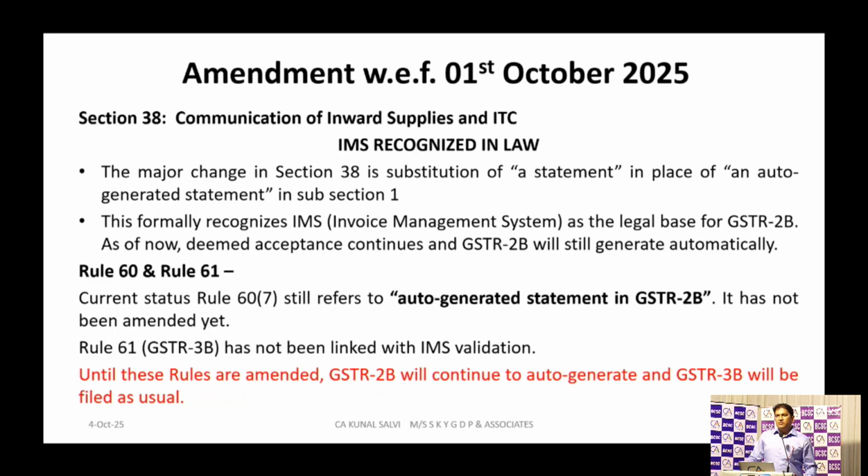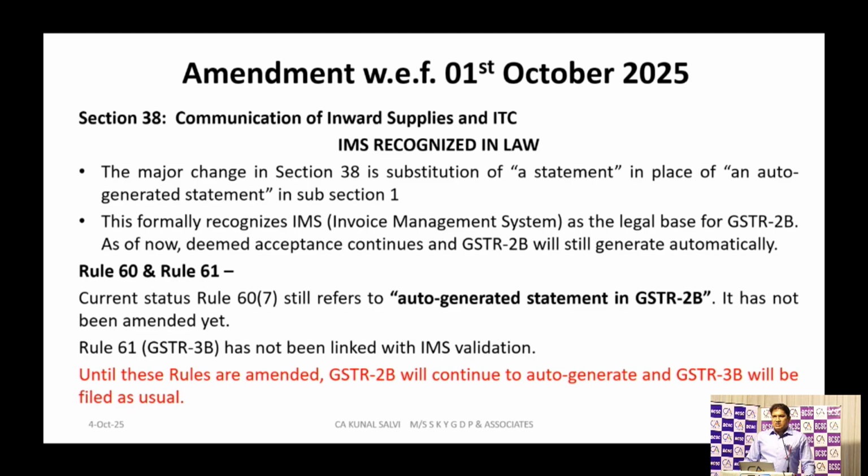So these are the amendments with effect from 1st October 2025, with the recent changes in the budget or recent rules they have come up with in September 2025. Section 38, which talks about communication of inward supply, that is our purchases. Through this, IMS is now recognized in the law. Earlier, IMS was optional. Your 2B was getting auto-generated and auto-populated in GST 3B.